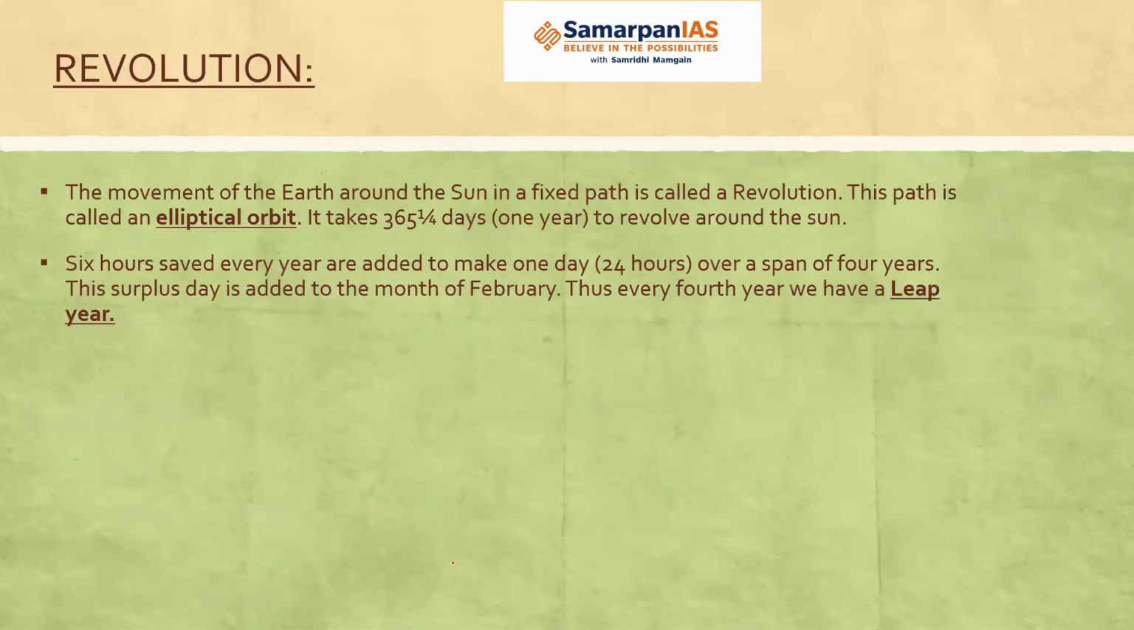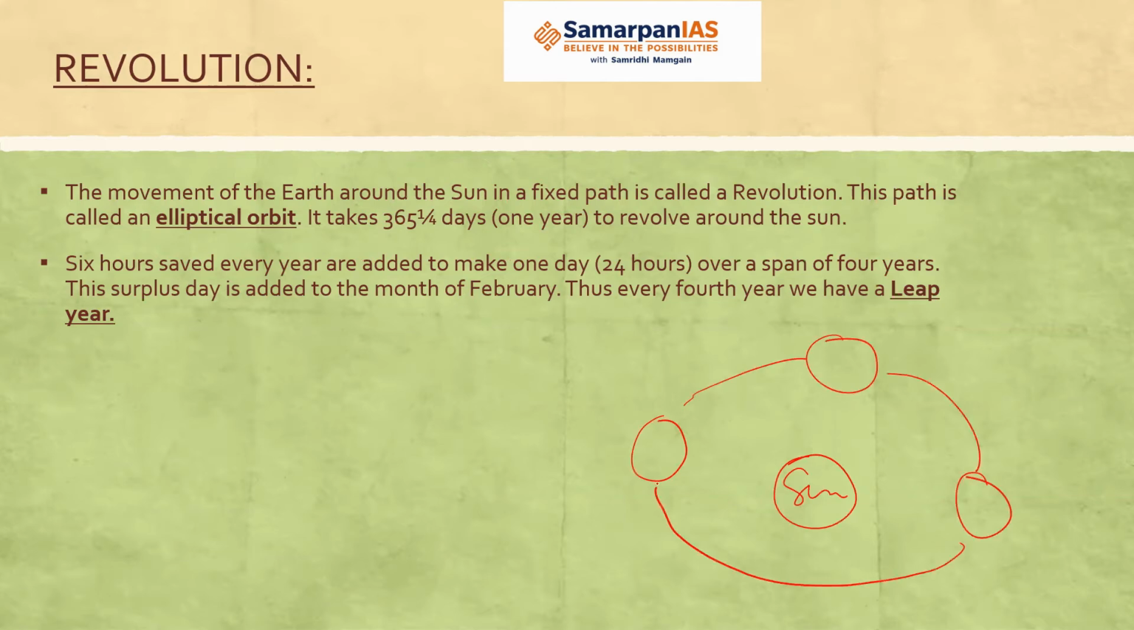Okay. Coming to revolution. Revolution, you know, is the path of the earth. If this is the sun, as I've already told you, it is the path of the earth around the sun. Okay. And this path is elliptical. So this is an elliptical path. Now the movement of earth around the sun in a fixed path is called revolution, and the path is called elliptical orbit. And it takes 365 1/4 days.